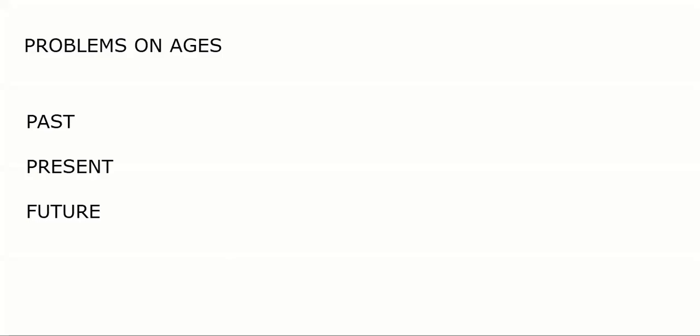For example, let me give some question here. First, let's understand the first question with the problem of ages based on how we use present, past, and future.